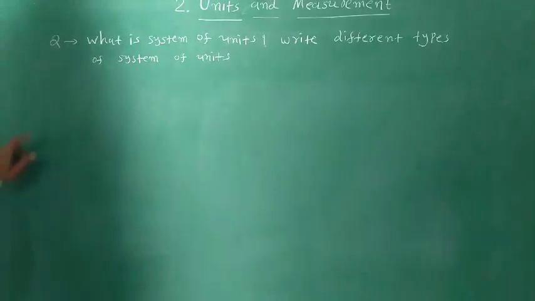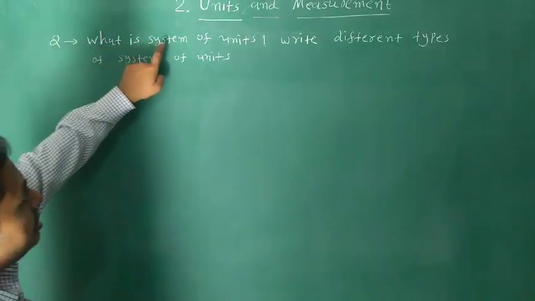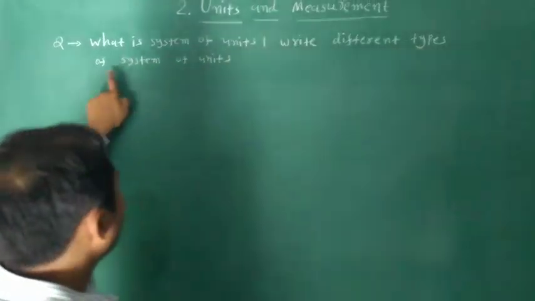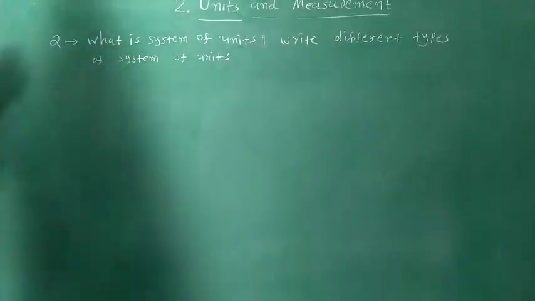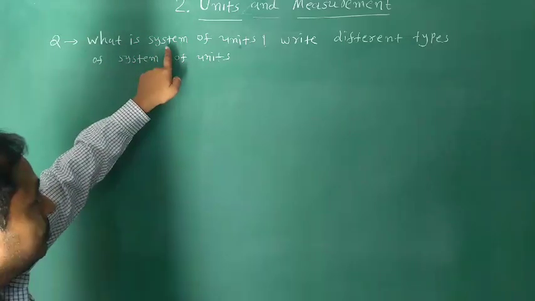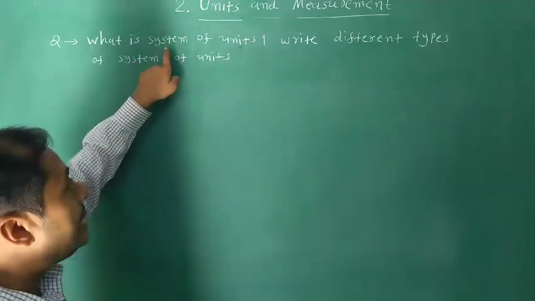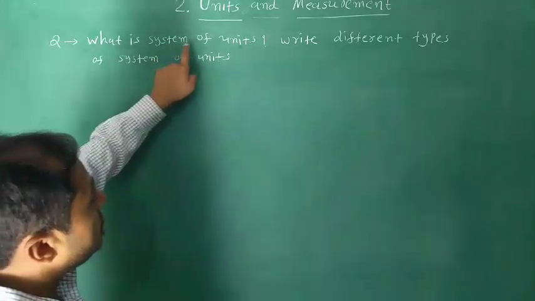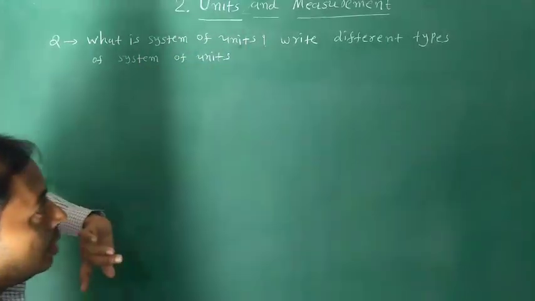Friends, the next question is, what is a system of units? Write different types of systems of units. Friends, a complete set of the fundamental and derived quantities is called a system of units.